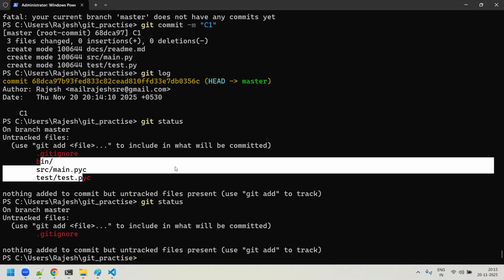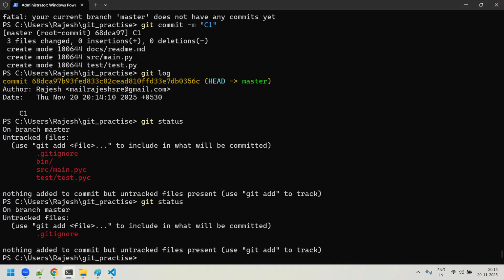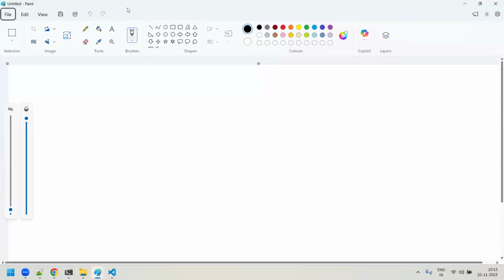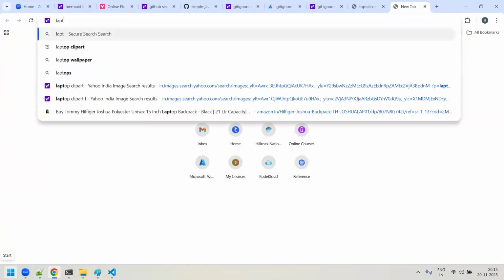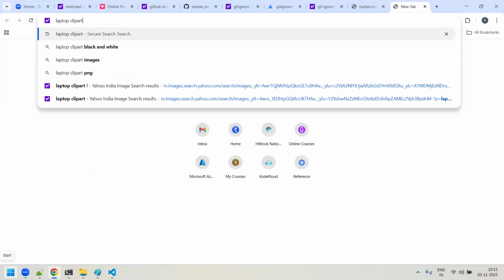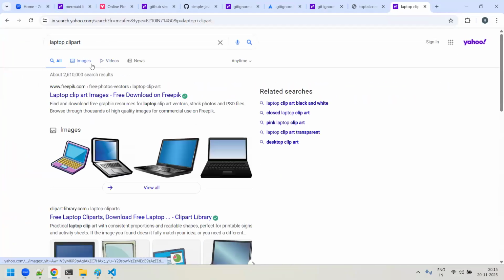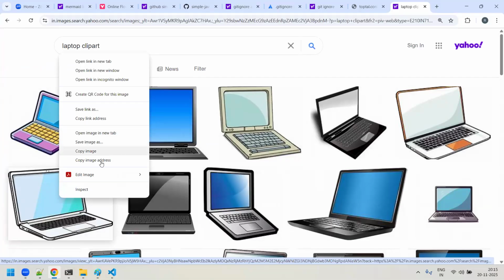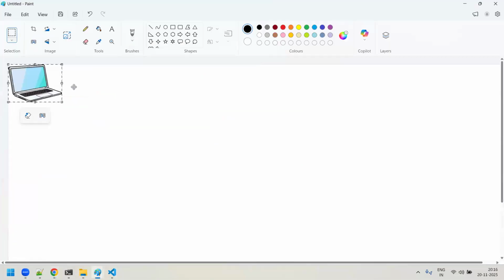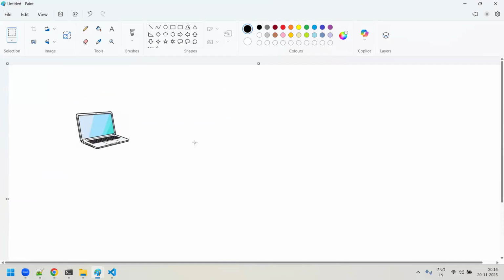Now, okay, guys, I have one question. You please try to give me a solution or some kind of a solution for my problem actually. Okay. What is the problem? Say, for example, assume that I have my laptop here. I'll take a laptop clip art. This is my laptop actually. Very old laptop which I'm having.